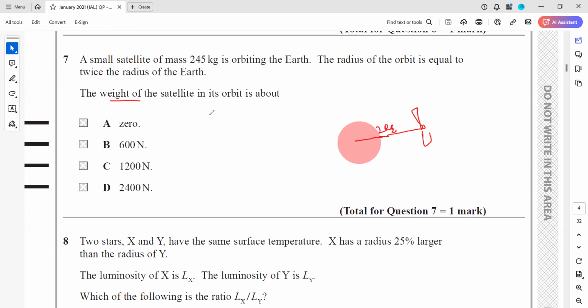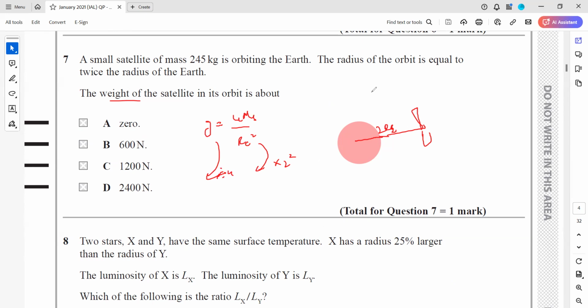According to Newton's law of gravitation, we can work out the value of g. g is equal to capital G times the mass of Earth over RE square. The mass of Earth is constant, G is constant, RE is the radius. So what happened? The radius becomes twice. It varies with the square, and it is the inverse square again. So if the radius becomes twice, gravity will decrease by 4.